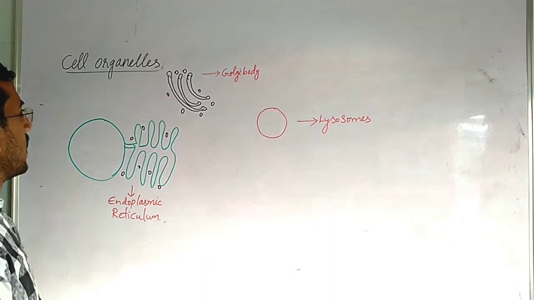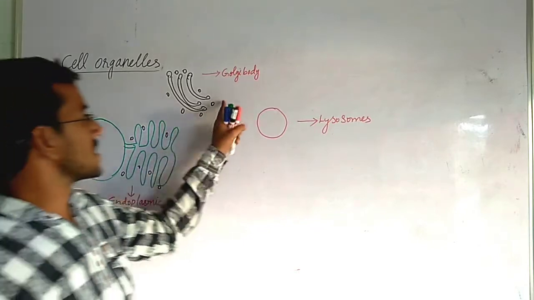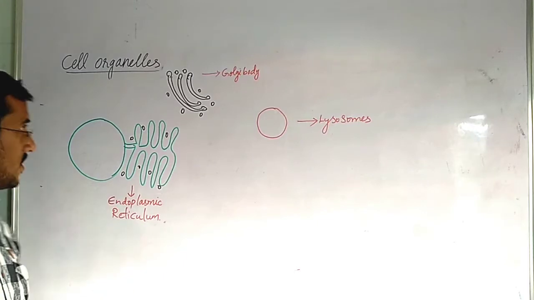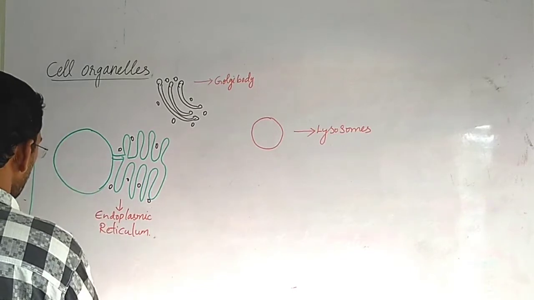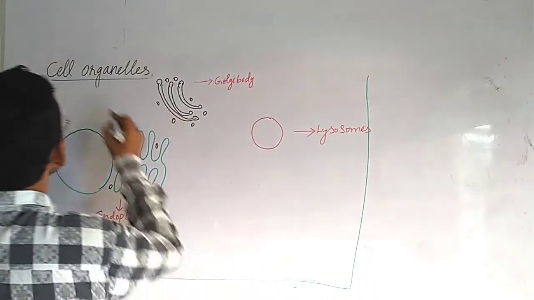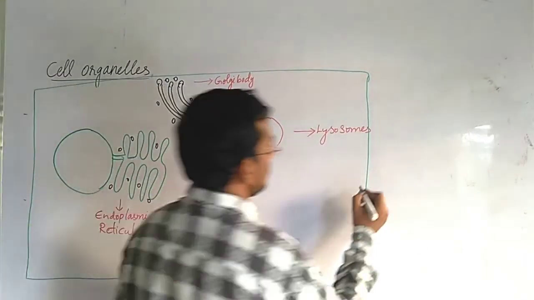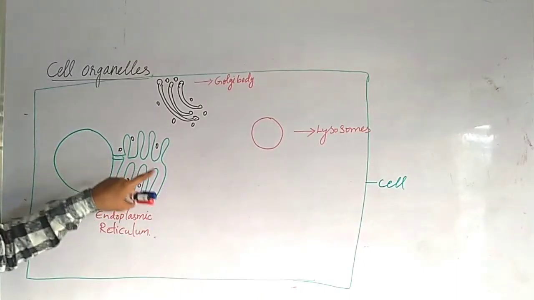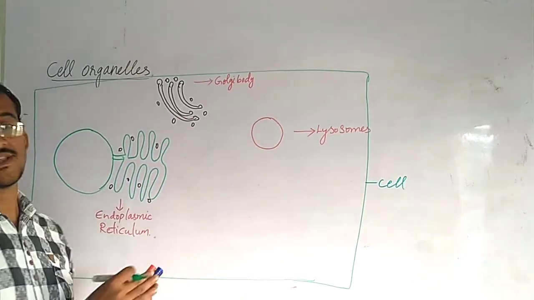Now, how do this endoplasmic reticulum, Golgi body and lysosomes work together in a cell? Let us see. Now think that this is a cell. Inside the cell, organelles are present. So this is endoplasmic reticulum, this is Golgi body, this is lysosome. Let us see how these organelles work together.